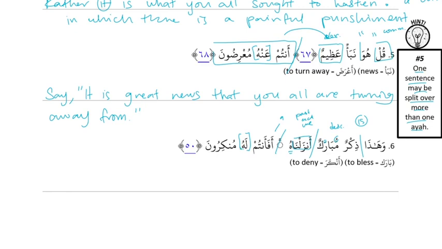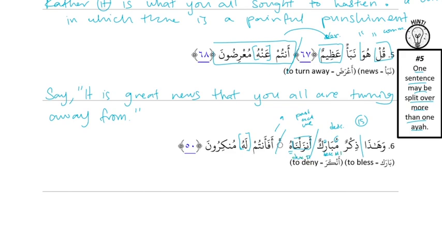Okay, so checking our sentence breaks. Where do we have a sentence break? Before anzalnahu, and then we check for a general word before it. Did we have that? Yeah, mubarakun is a description, so it's describing dhikrun. Mubarak is description number 1, and then anzalnahu is description number 2.